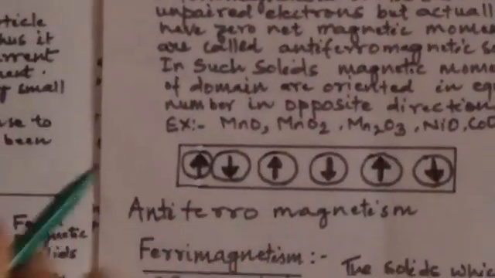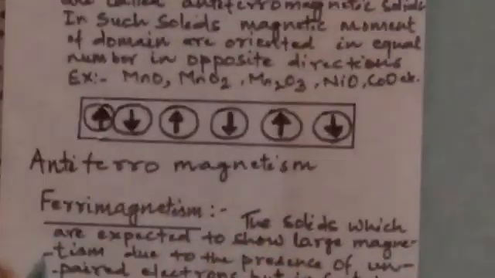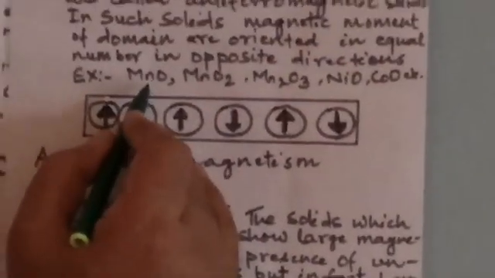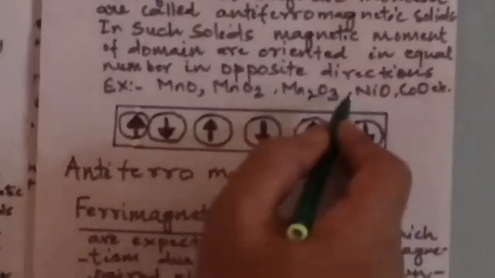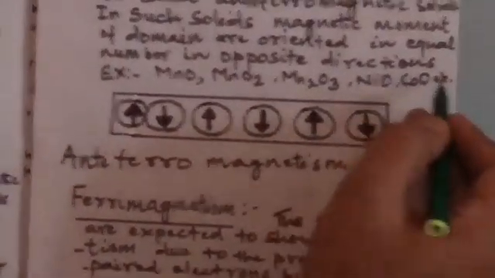Magnetic domains are oriented in parallel and anti-parallel directions in equal numbers, and that's why the resultant magnetic moment is zero. Examples are manganese oxide, manganese dioxide, dimanganese trioxide, nickel oxide, cobalt oxide, etc. These are the antiferromagnetic substances.